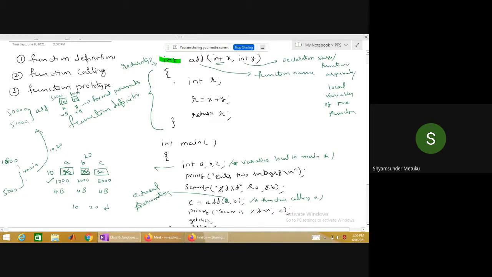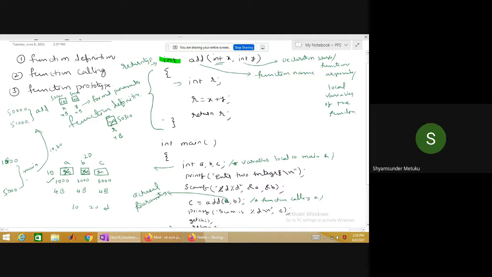Then the control comes here again. When it finds one more declaration, int R, one more memory is created with the name R, again 4 bytes, maybe at 50,300 location. What is the value at this point, garbage or some content? Garbage, no? Because I have not assigned anything here. Yes or no?